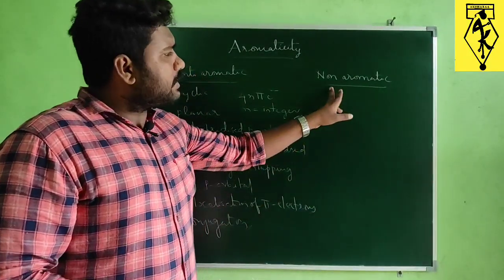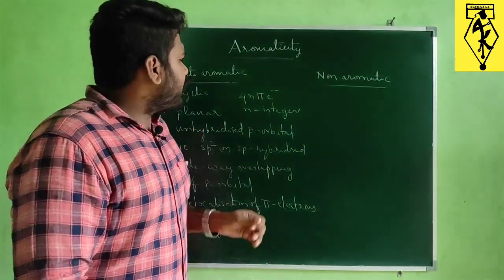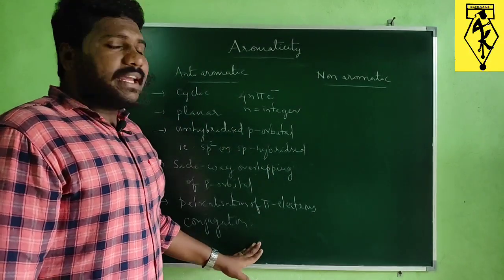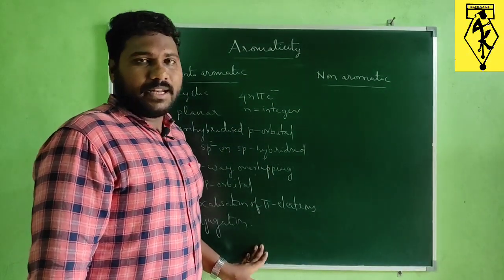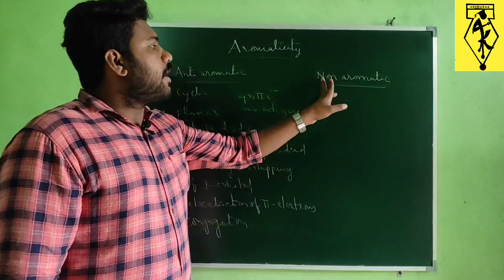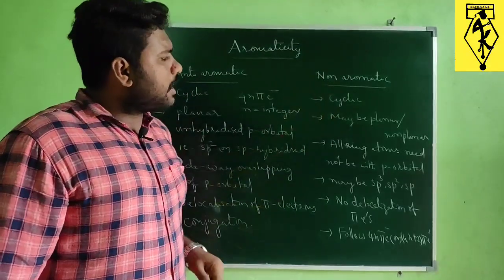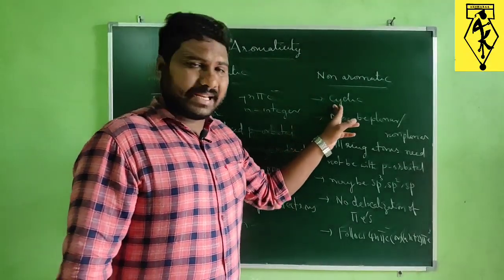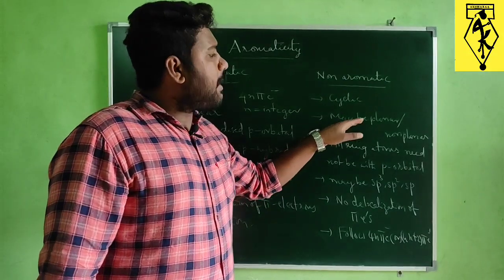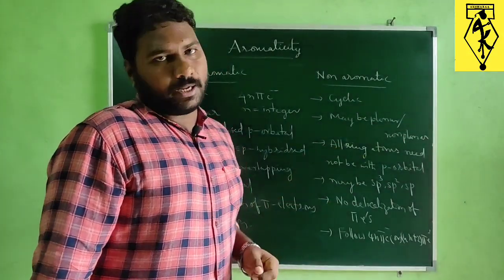Next, if we observe the non-aromatic compound, if any one of these conditions is not fulfilled, then it is readily called a non-aromatic compound. Non-aromatic compounds may be cyclic, but they may be planar or non-planar.